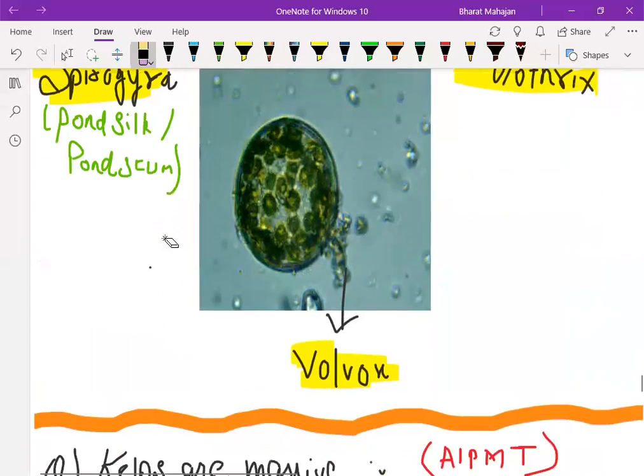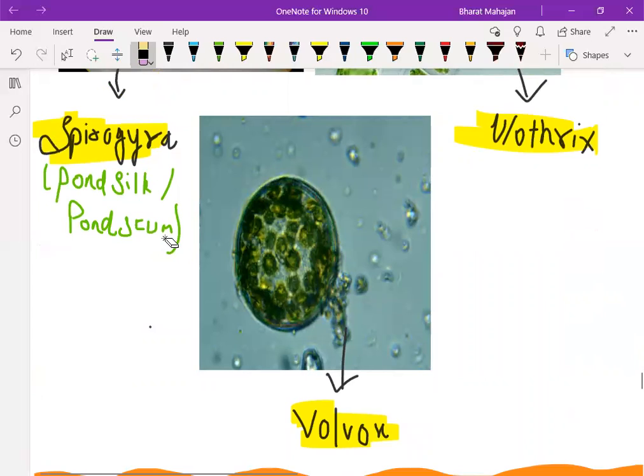Now, Spirogyra is also known as pond silk or pond scum. The cell wall of Spirogyra has a coverage of mucilage, which turns into scum in water. That's why Spirogyra is also known as pond scum or pond silk.